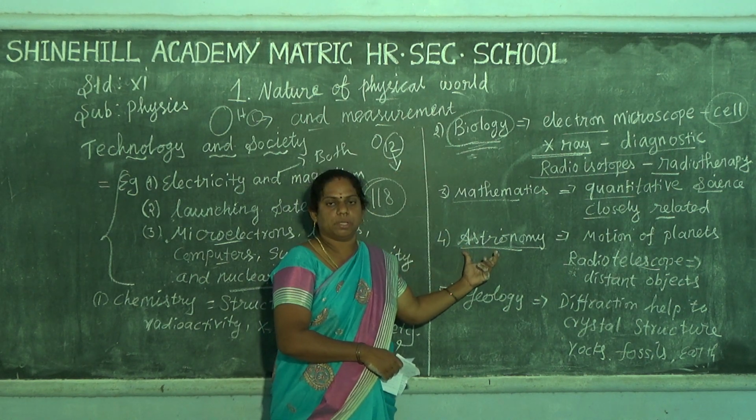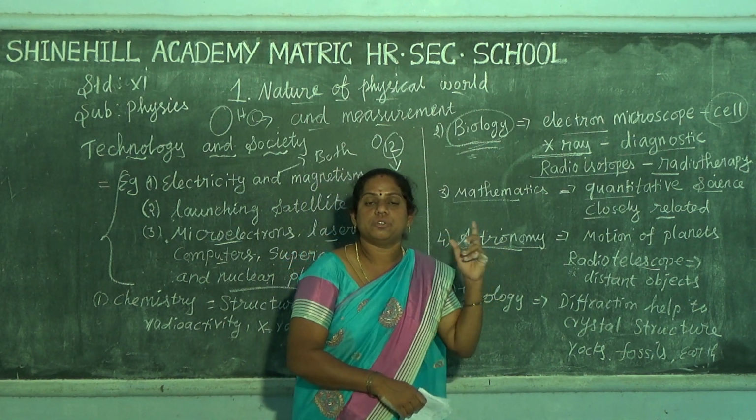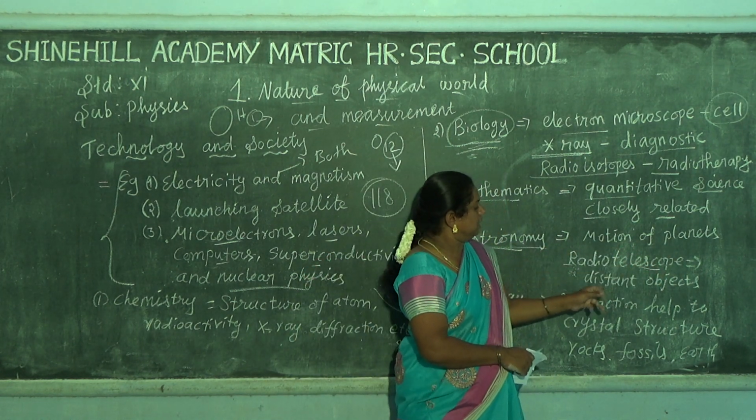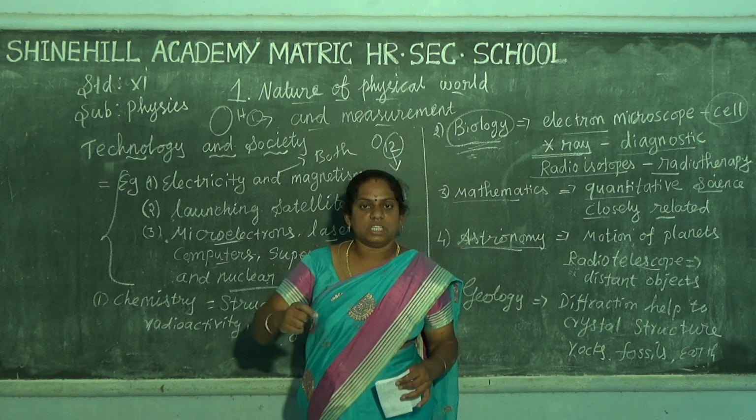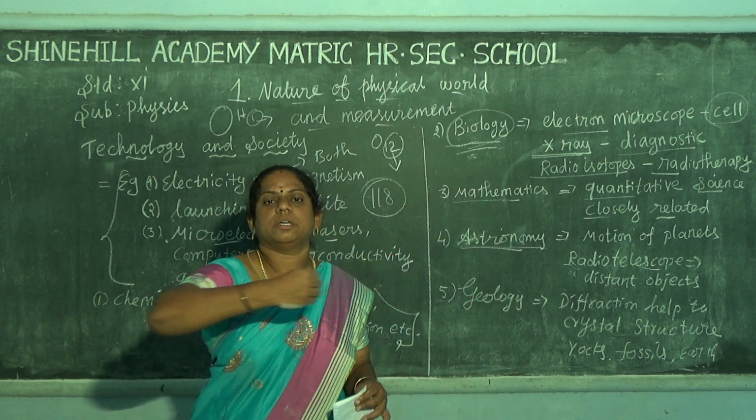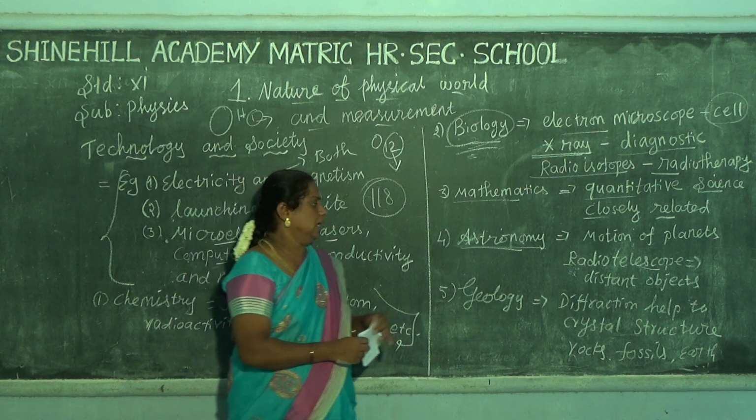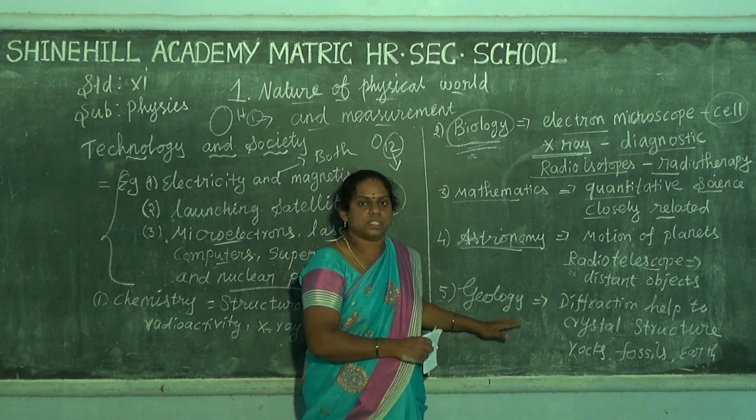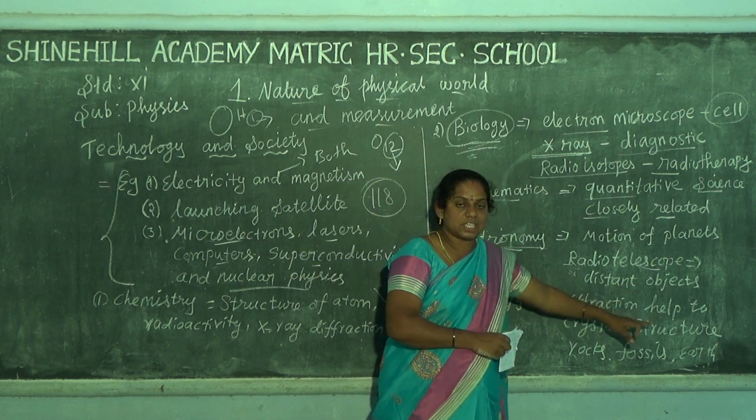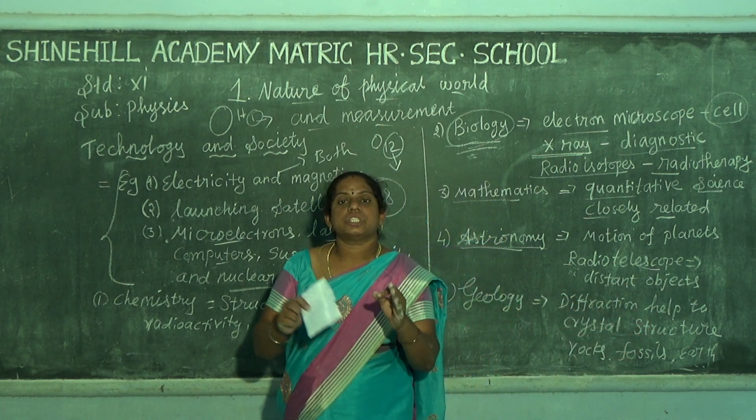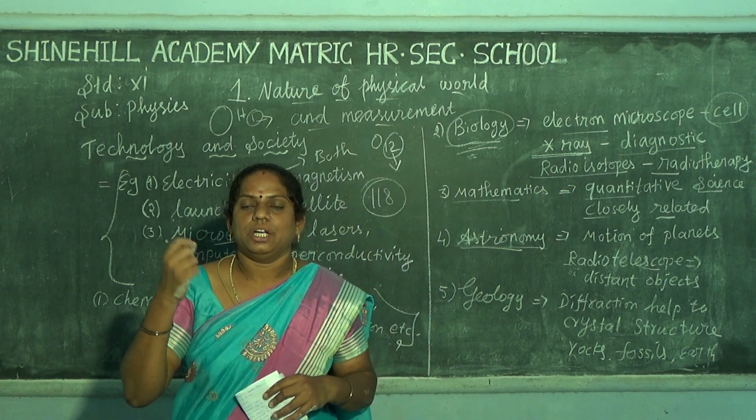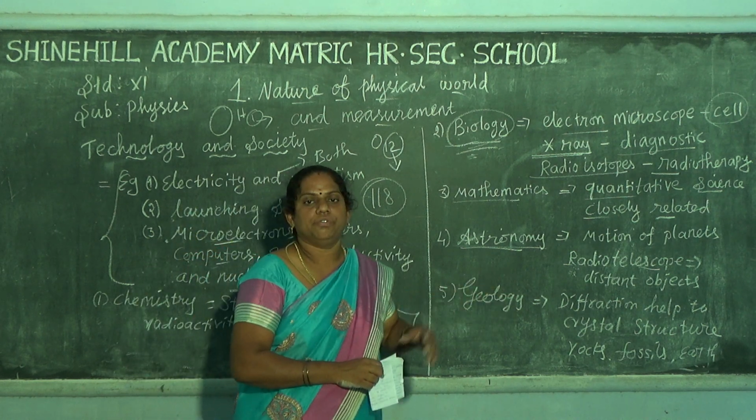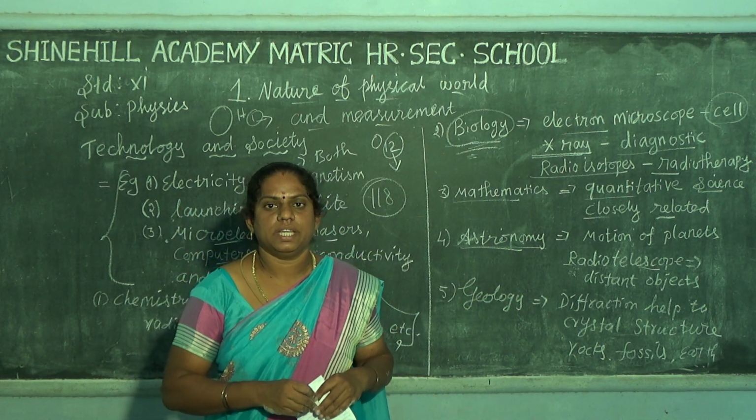Next one is astronomy. The astronomical telescope is used for the motion of planets, and the radio telescope is used to measure distances. That is to understand astronomy. Next one is geology, which is about the earth's conditions. It helps to understand the structure of rocks, the age of rocks, the age of the earth, and the fossil fuels. That is for geology.